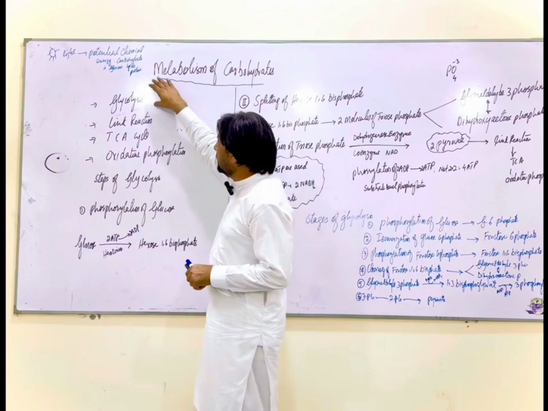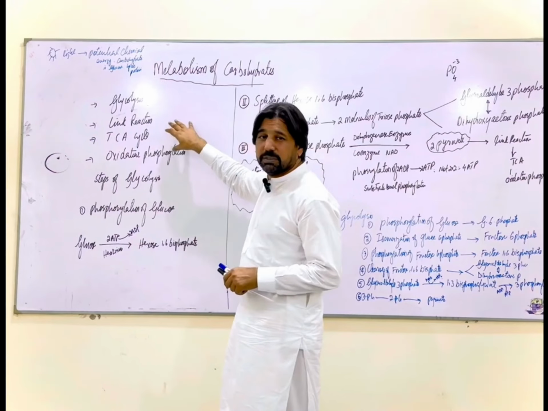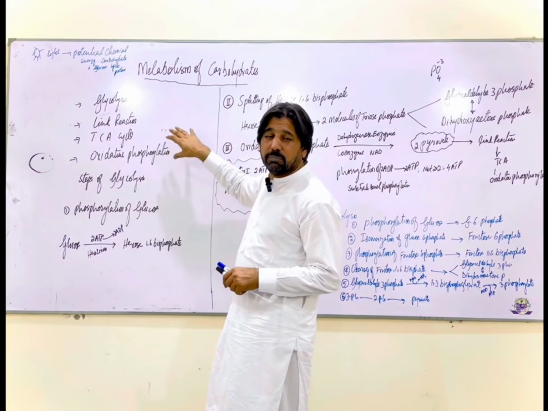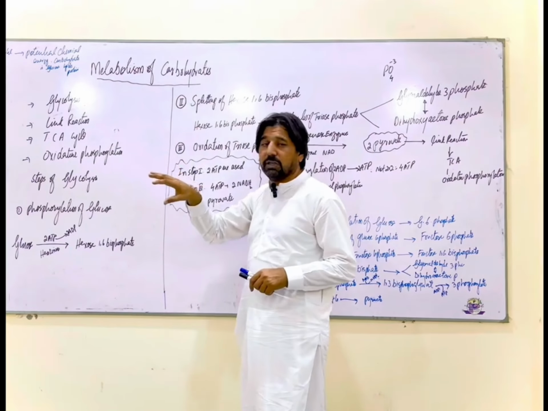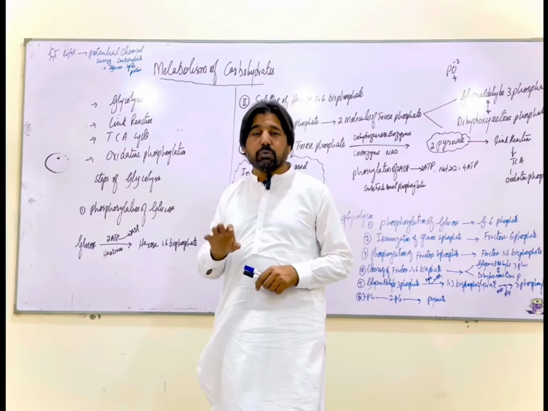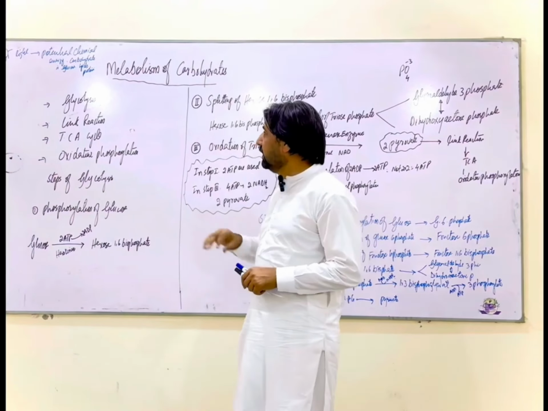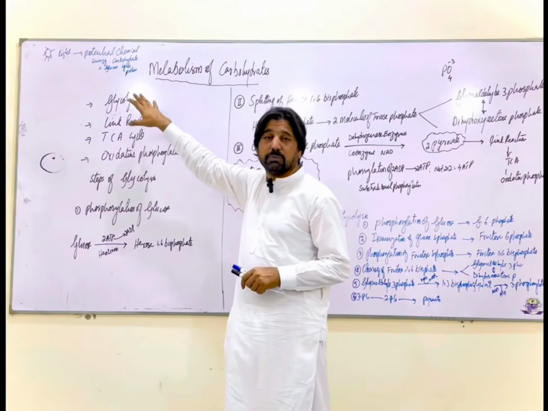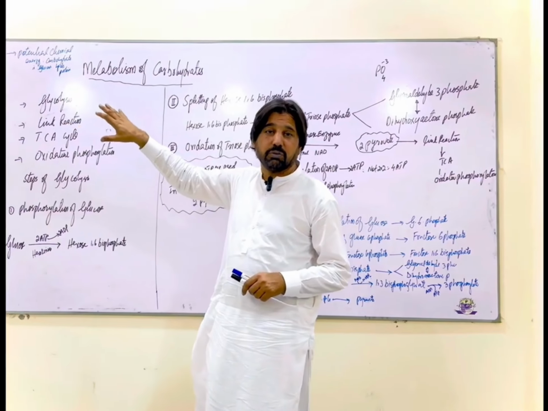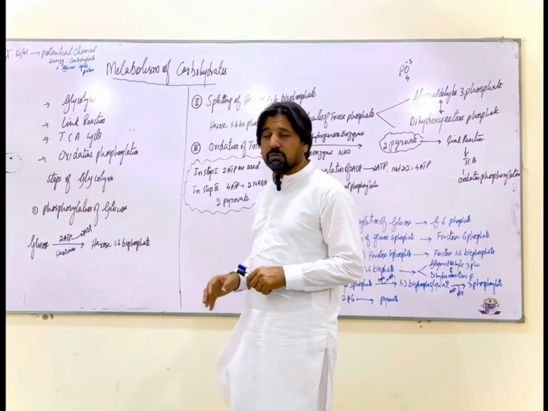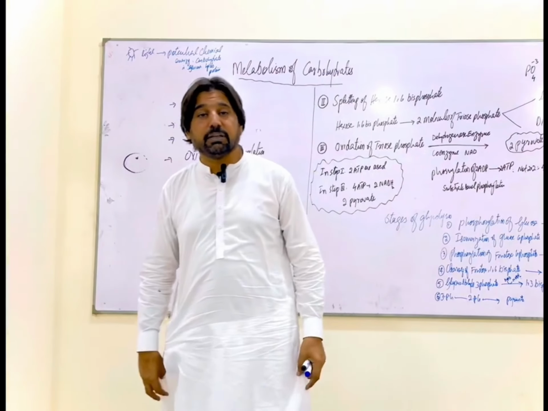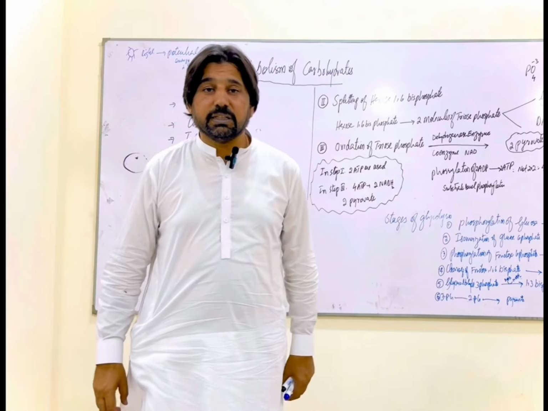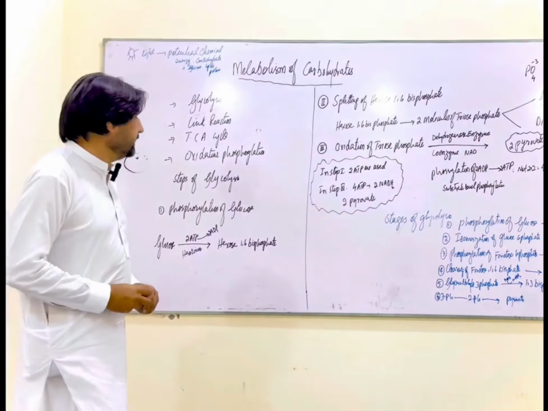So this potential chemical energy is supposed to be released from these compounds and used up in different activities inside the body, like active transport, cell division, protein synthesis, where the energy is required. But this energy cannot be used directly, so it is supposed to be converted into ATP. Then it can be used for muscle contraction, cell division, active transport, and various energy-requiring processes inside the cells.